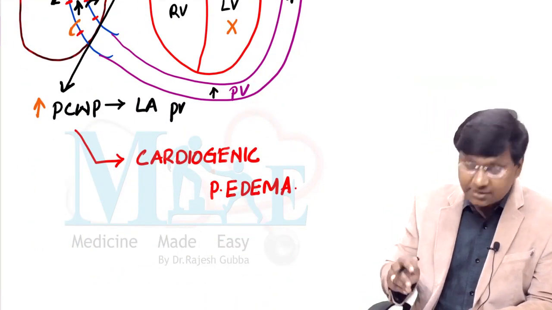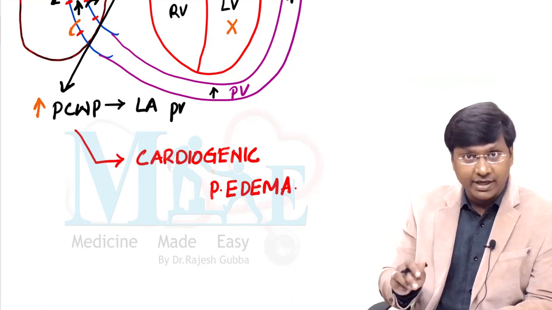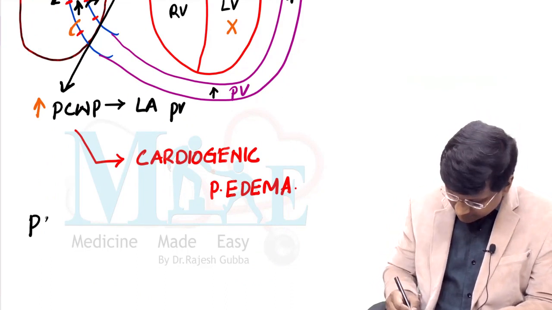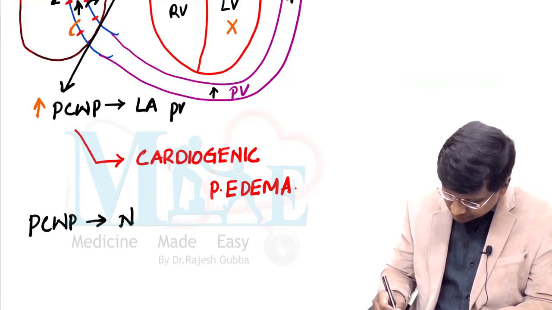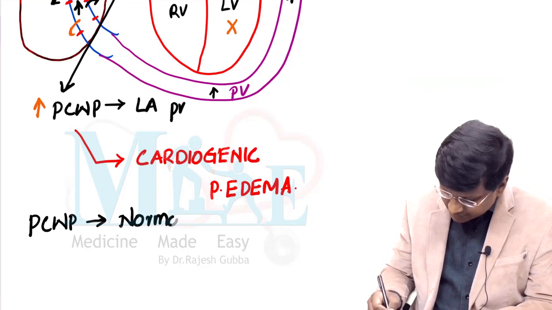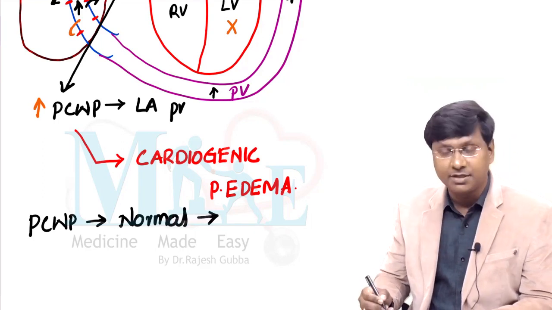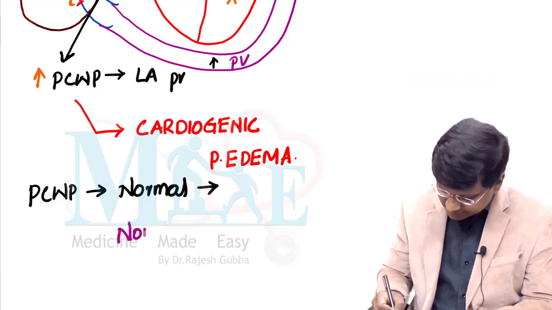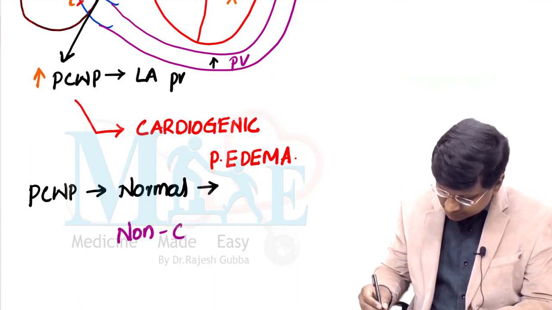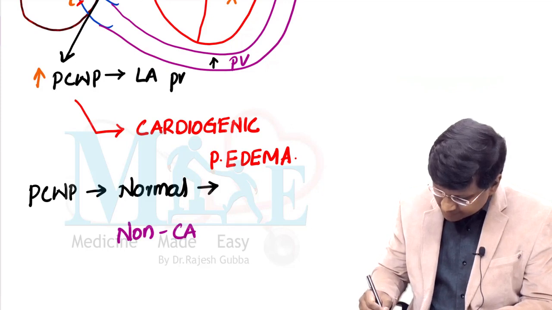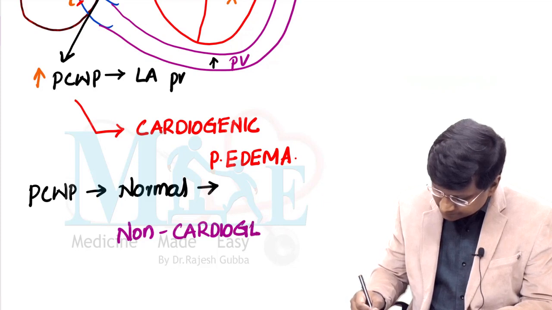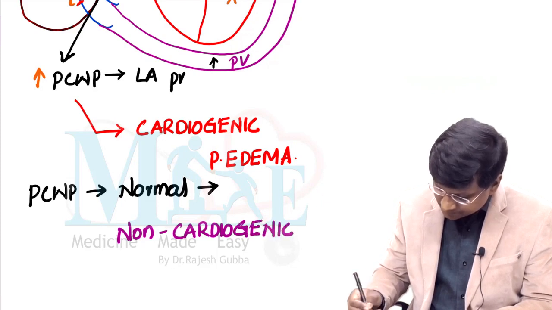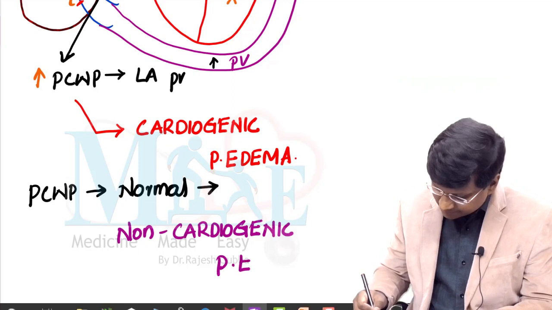So in that particular clinical scenario where the pulmonary capillary wedge pressure is normal, this will result in what is called non-cardiogenic pulmonary edema.